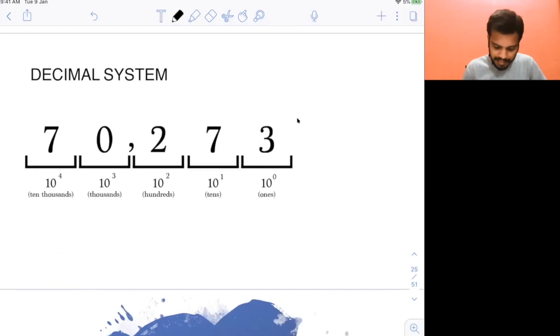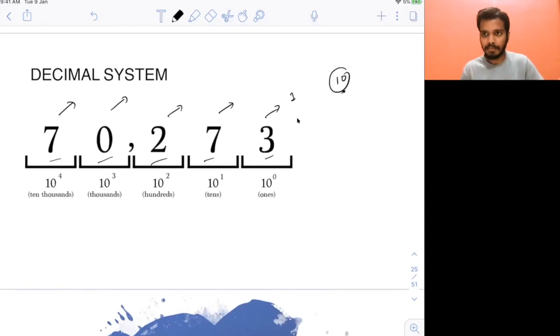If you are writing a number 70273, what is this? When you say decimal, it means 10. Normally you call this the ones place, this the tens place, this the hundreds place, this the thousands place, and this the 10,000 place. That's what you say in counting.